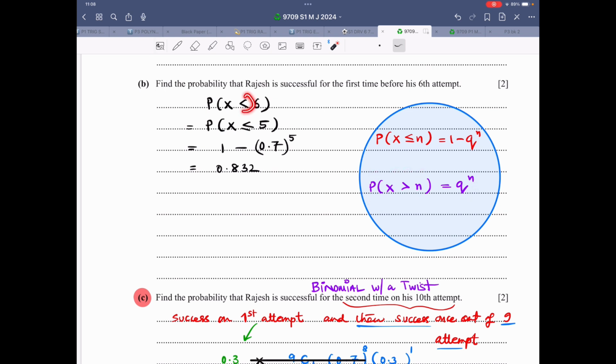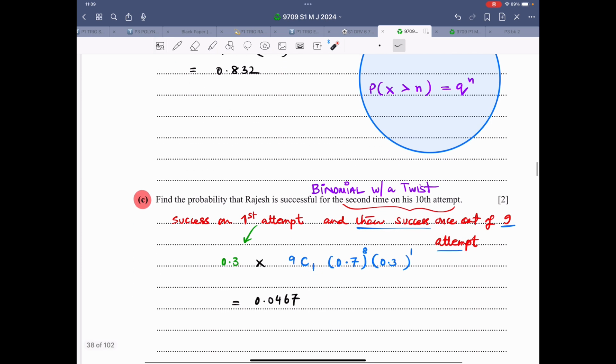So probability x is less than 6, before his 6th attempt. That means it could be on the 5th attempt or the 4th or the 3rd or the 2nd or the 1st. So either you calculate it all separately and add it up or just use this result. You cannot use this result directly. Why? Because this is simply less than. You need less than or equal to. So less than 6, 6 is not inclusive. It is less than or equal to 5. There is a solid circle and then you use this and then you get this answer.